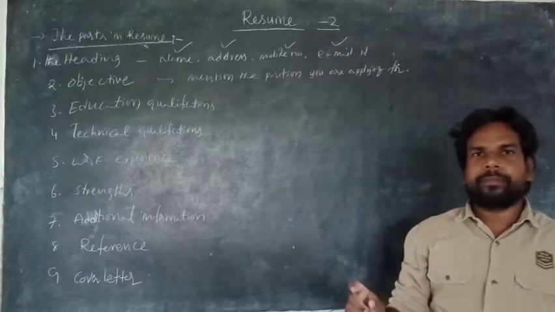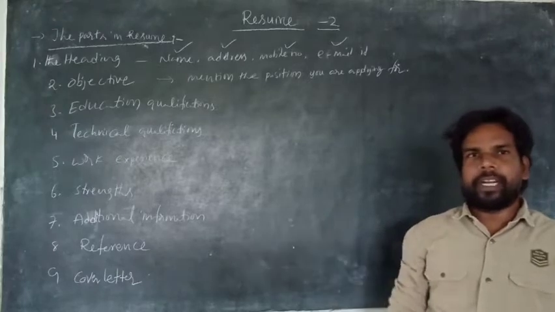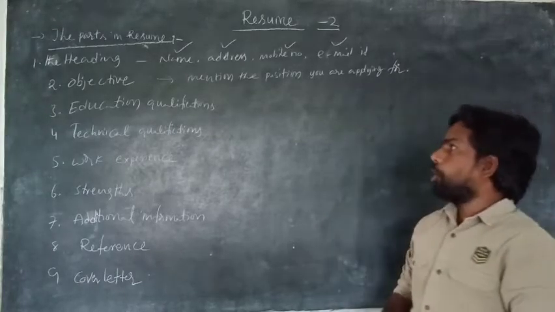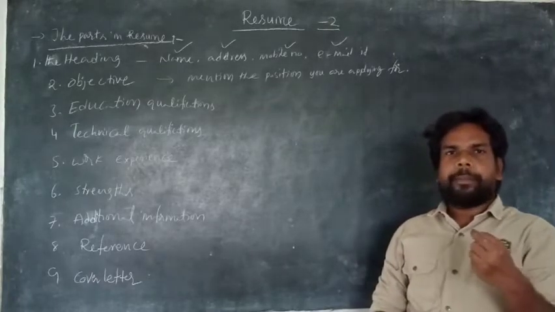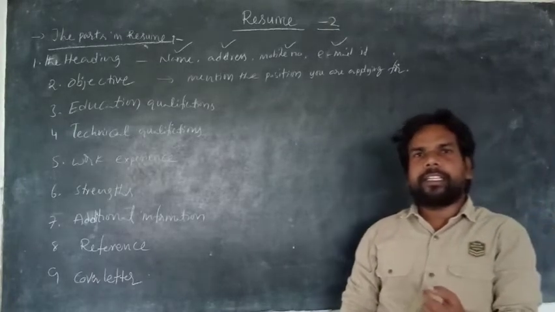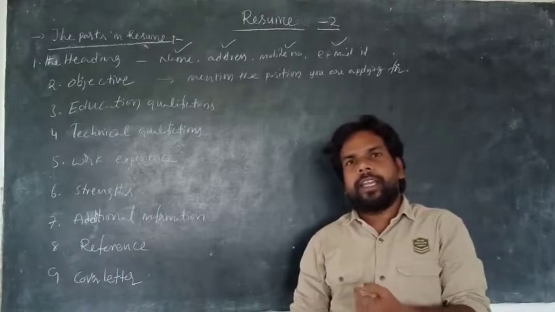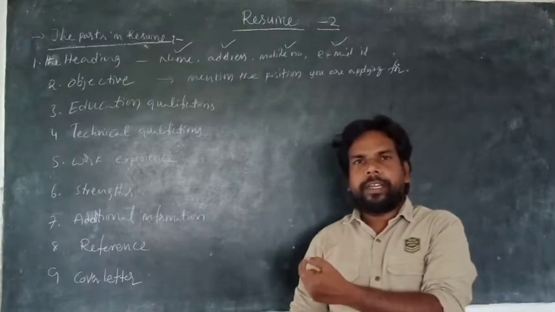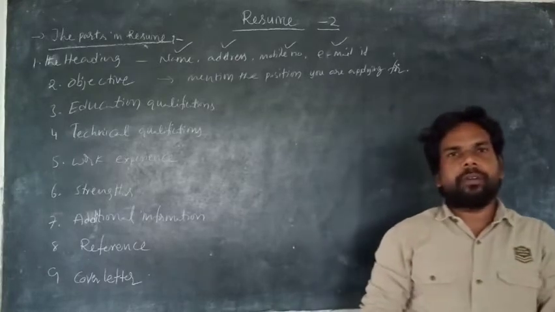What company? In Infosys, Hyderabad. Is it clear? A position as an assistant manager in the Infosys in Bangalore or in Hyderabad.